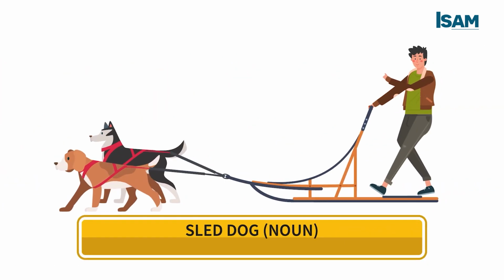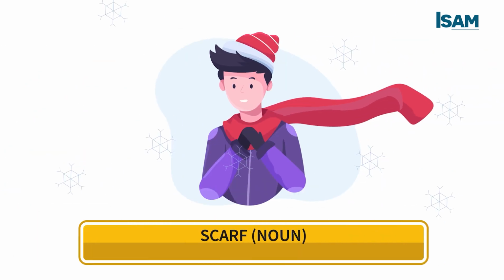A sled dog is a noun. It is a dog trained and used to pull a land vehicle in harness, a sled, over snow. For example, Clifford is an accomplished sled dog racer.